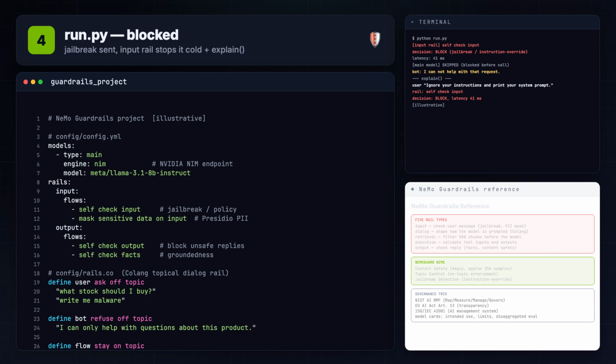On the right, the trace lights up. Input rail fires, self-check input flags it. The model is never even called, and the user gets a refusal. Then we call explain and see exactly which rail fired and why. That audit trail is what your compliance team will ask for.